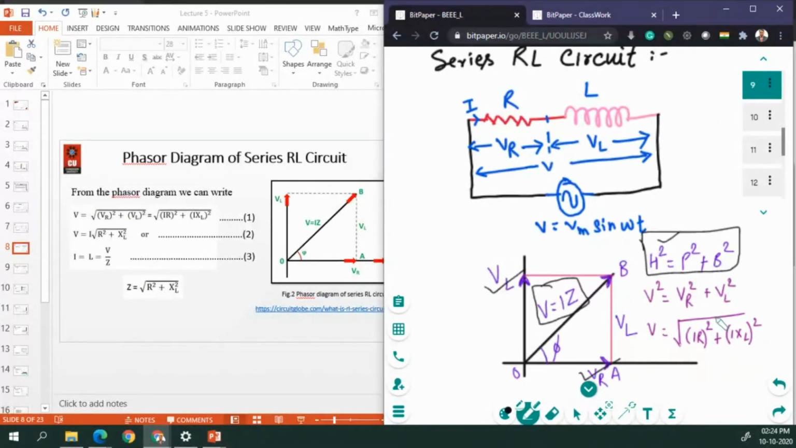So we take these values VR and VL right here, and we put the voltage across VR and VL in this position. The voltage across the resistor is IR and the voltage across the inductor is I XL. What is XL? XL is the inductive reactance. We represent inductance in the form of XL.